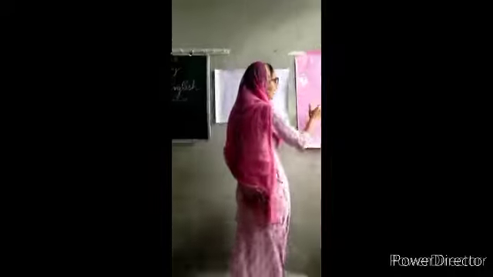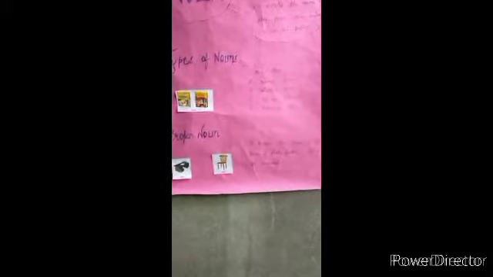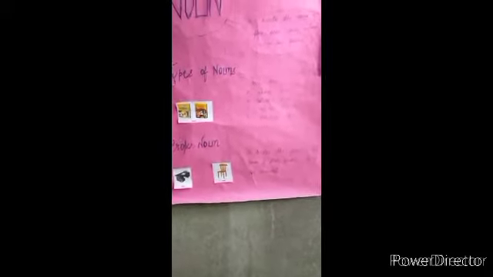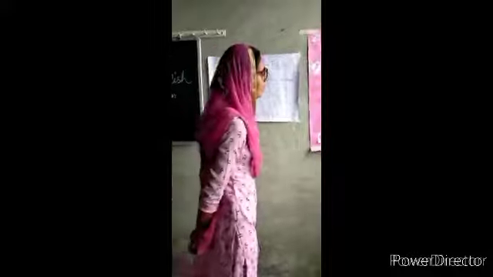And you can give examples also. Okay, so our next topic is types of nouns. Students, there are 5 types of nouns. How many types of noun? 5 types of noun: proper noun, common noun, collective noun, abstract noun and material noun. Okay, these are the 5 types of nouns.